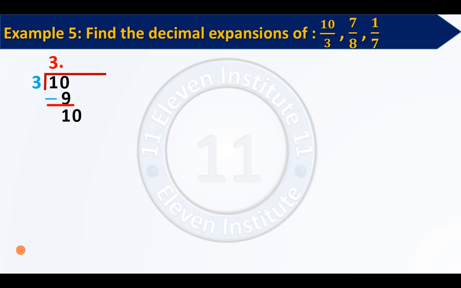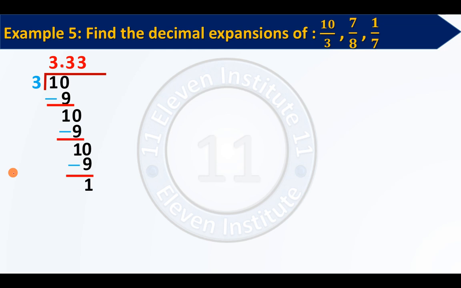You can see we had 10. Again we are having a 10. So again 3 3s are 9. That is the only option we have. Again 10 minus 9 will give us 1. You can see this 1 is getting repeated. Right, the remainder 1 is getting repeated. Again we want unlimited recharge. Right, we want a 0 over here. Again 3 3s are 9. And again the remainder is 1.